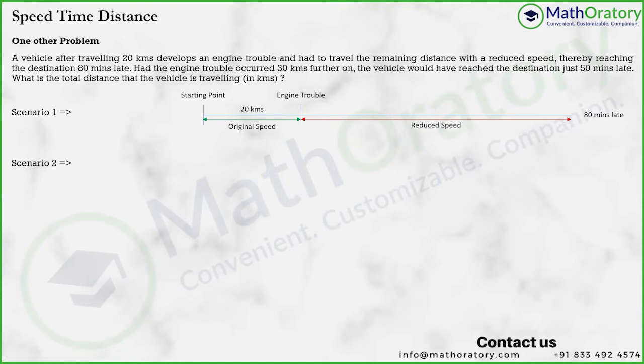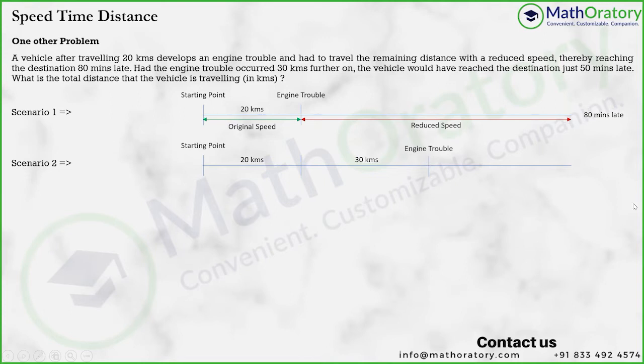Now, if you look at the other scenario that is presented, don't read the question incorrectly. It said, had the engine trouble occurred 30 kilometers further on. So when it says further on, it's from the previous position, right? So it's not 30 kilometers from the starting point. So had the engine trouble occurred 30 kilometers further on, that is essentially 20 plus 30. So after 50 kilometers of travel, the engine trouble has occurred.